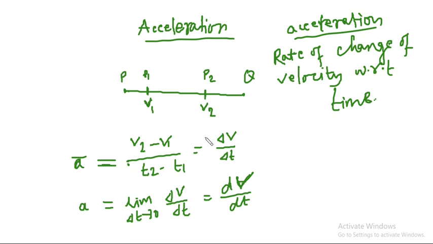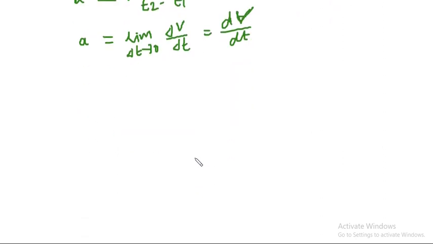Now if you are observing this for the first time, you have to use your imaginative faculties. Velocity may change in a constant way. That means the rate of change of velocity can be constant, or it can also be changing in the entire path. So let me take some examples to make it even more clear.